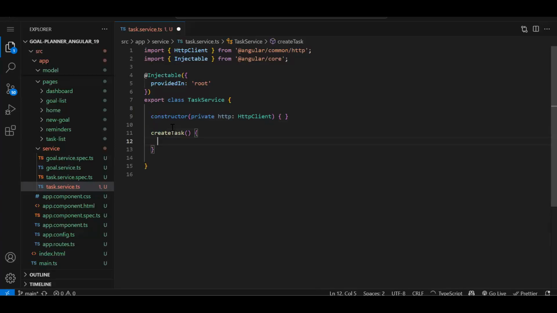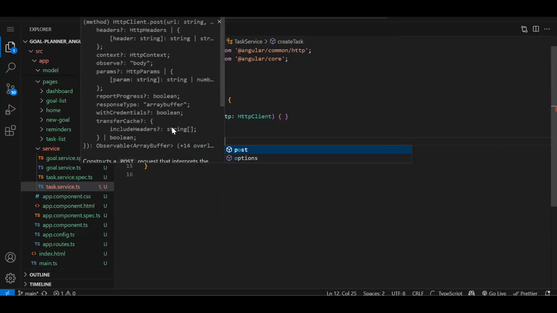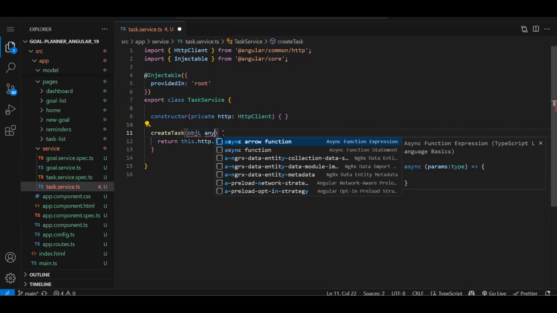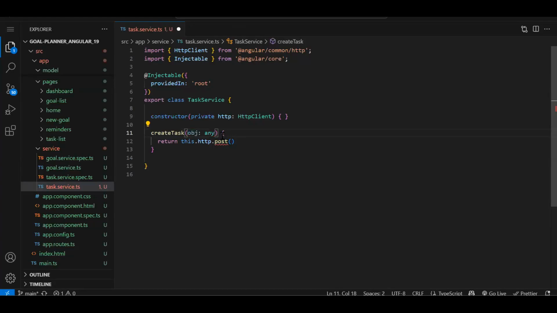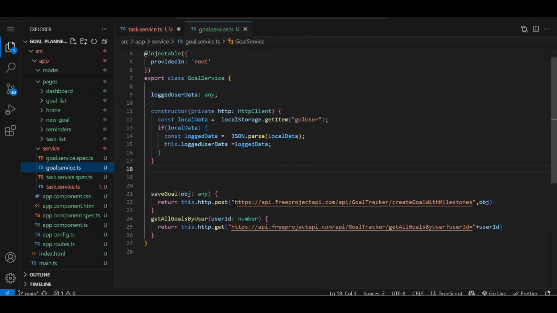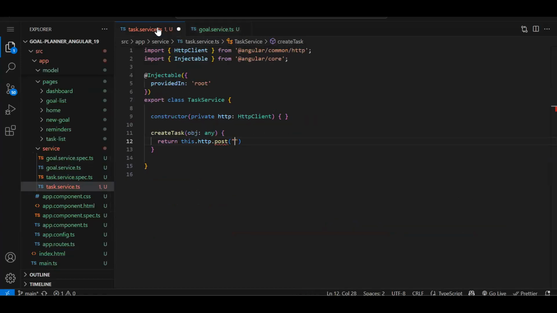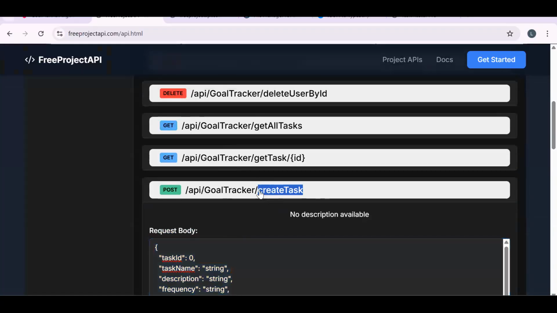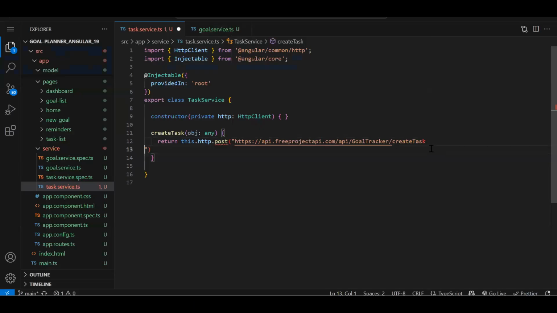createTask(), curly brackets, return this.http.post. Now the post API will need an object, any. Whatever the object we got, we need to pass it over here. So first we need the URL. So let's copy the URL from over here. Up till over here, the URL will be constant. After that, we just need a path name, that is createTask. So this will be the name of the method. And whatever the object we get, we will pass it as a second parameter. Fine. So this is your normal function call.